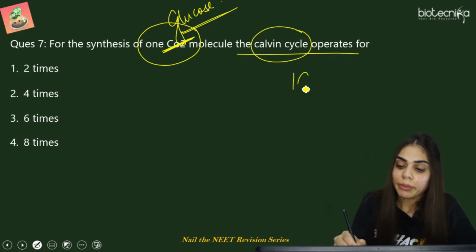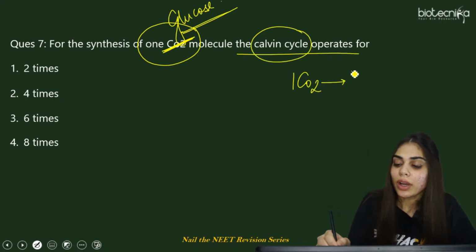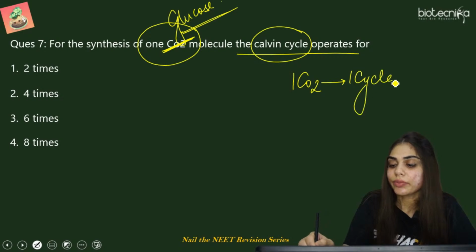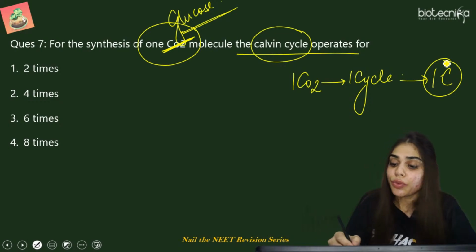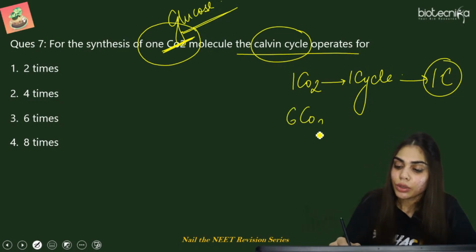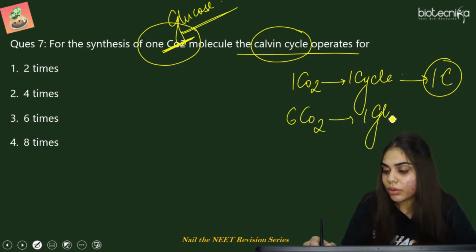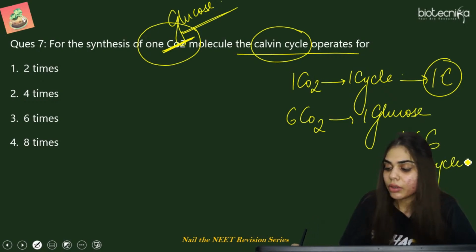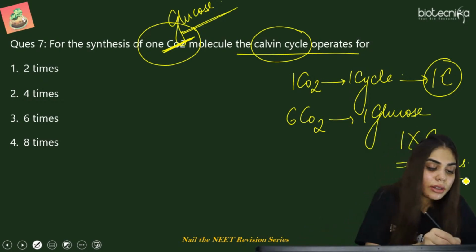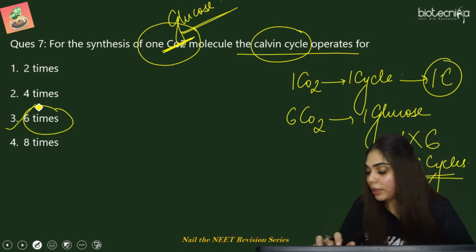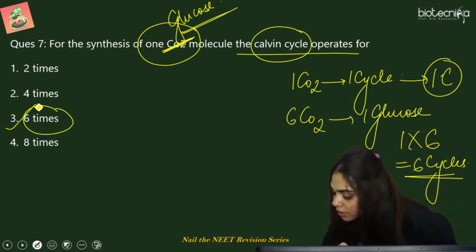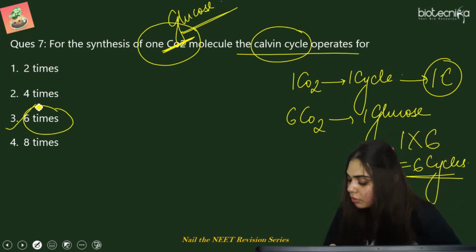So for one carbon dioxide, one cycle was running and it was fixing one carbon as a product. So for 6 carbon dioxide to form one molecule of glucose, it will always require 1 into 6, that is 6 cycles. So the right answer for this question is 6 times. So the right answer is option number 3. Yes, good. Smita, Srivani, you all are right. Very good.